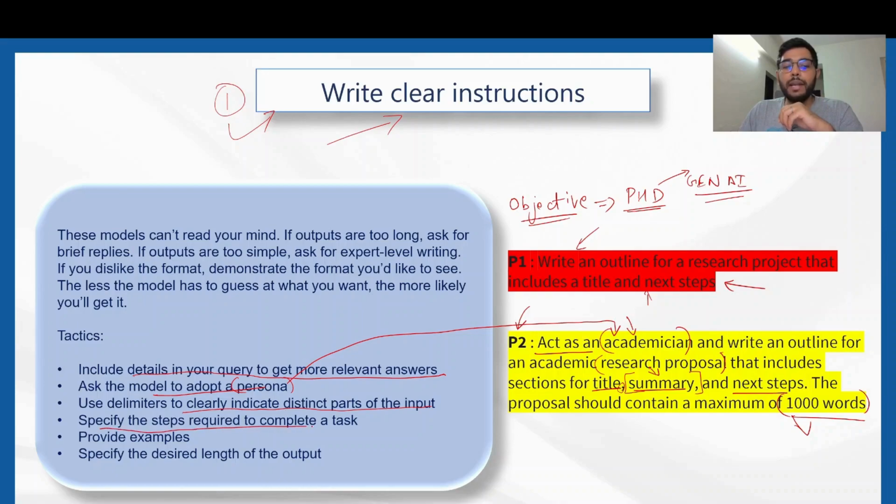Specify the steps required to complete the task. We mentioned the things that we need in a specific manner. Provide examples, this can also be done, and specify the desired length of the output. We explicitly mentioned over here that we want an output of 1000 words, not more than that. So these are some of the tactics that can be used to enhance the output of the generative AI model using prompt engineering, wherein we include specific and clear instructions for the model to follow.